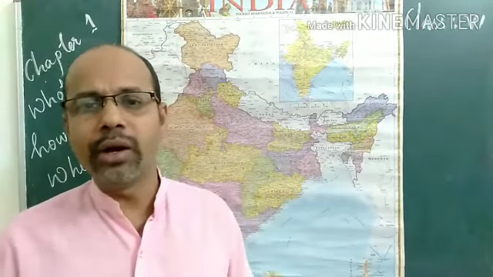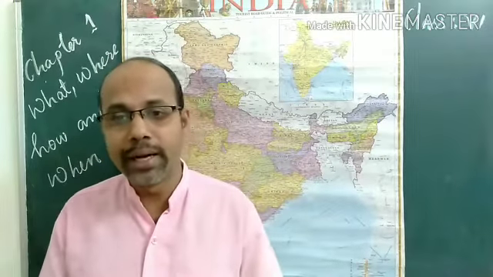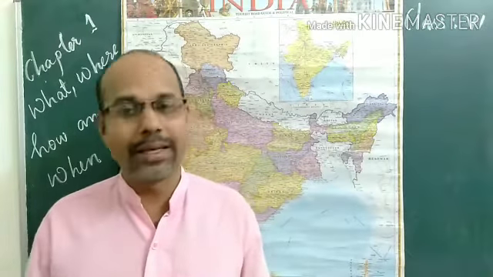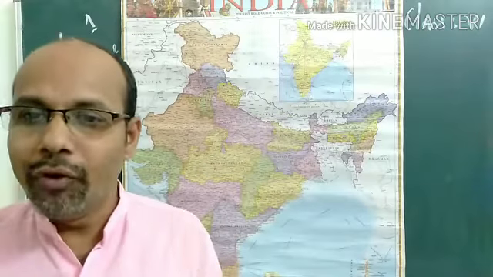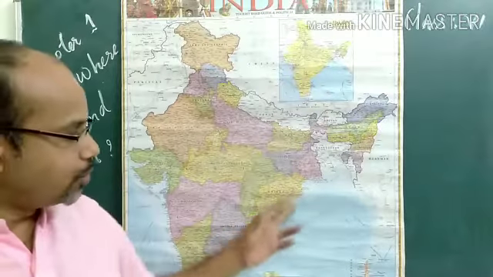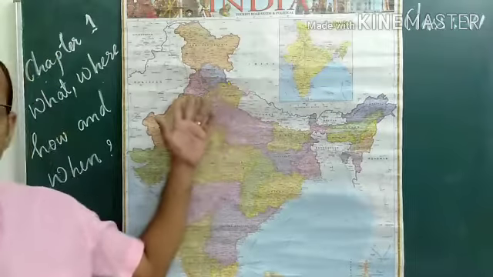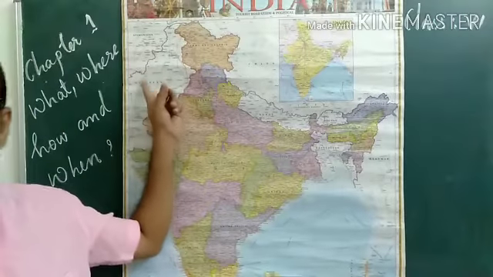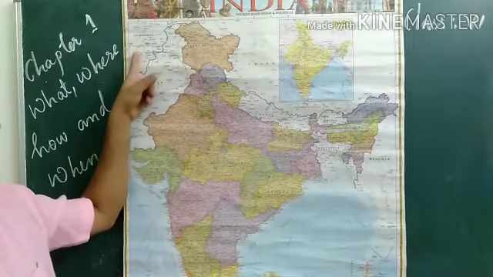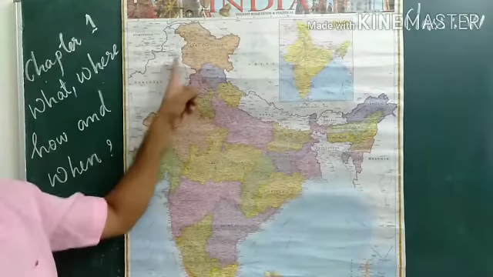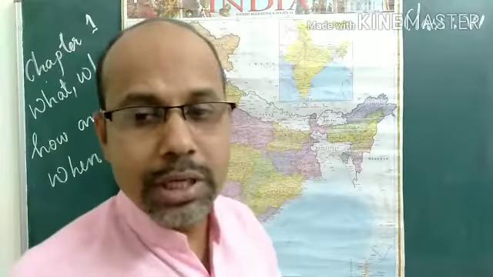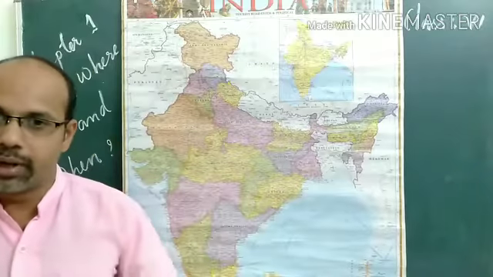We can also find out about the games the children played, the stories they heard, the songs they sang, and so on. And where did the people live? That also we can find out. We know that in our country, India, in the ancient period, many people lived on the river banks. Especially two important rivers: the River Indus flowing through Pakistan and the river Ganga flowing through our country. People lived on the banks of these rivers.